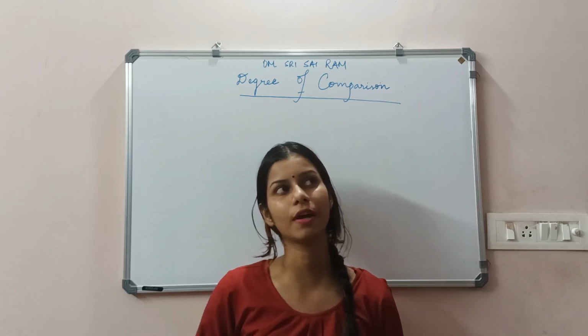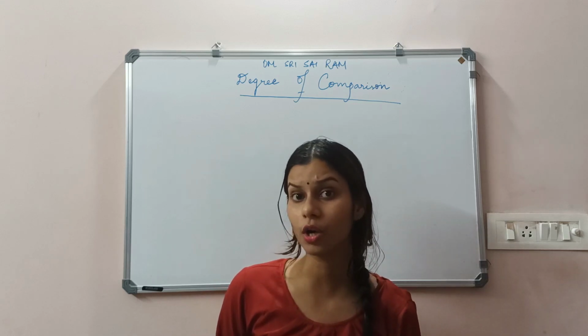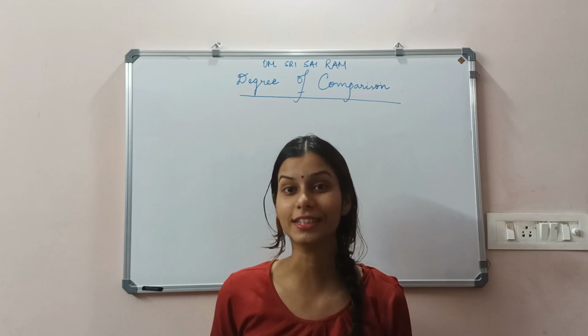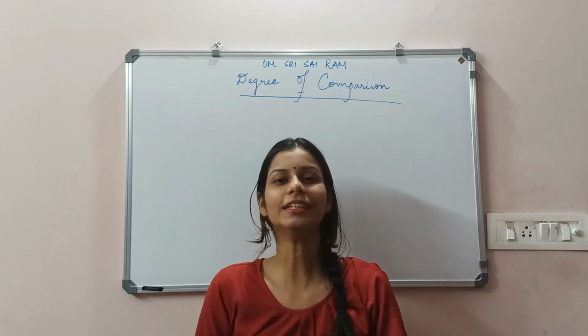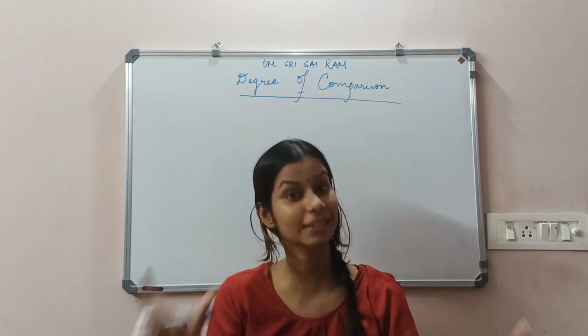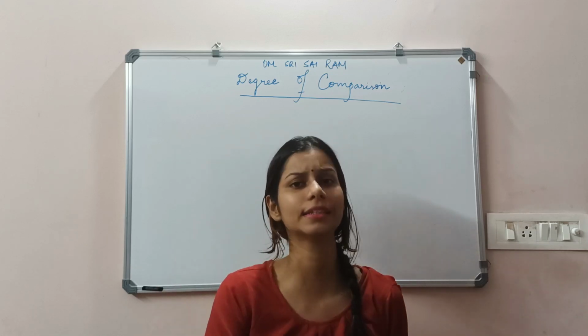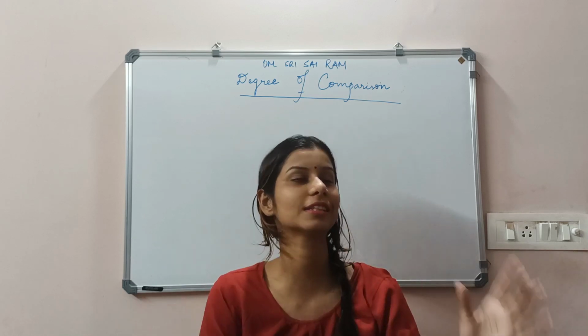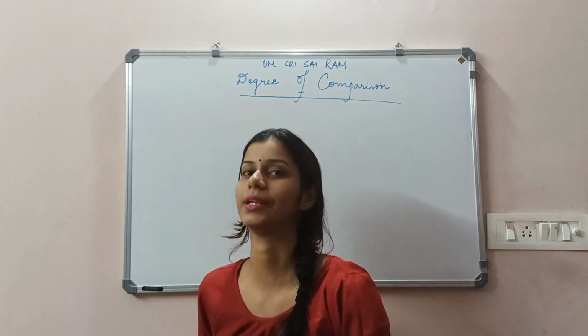For example, if I say, Rahul scored better marks than me. She is taller than me. All these things, comparing a person with another person or a thing with another thing, are termed as degree of comparison.